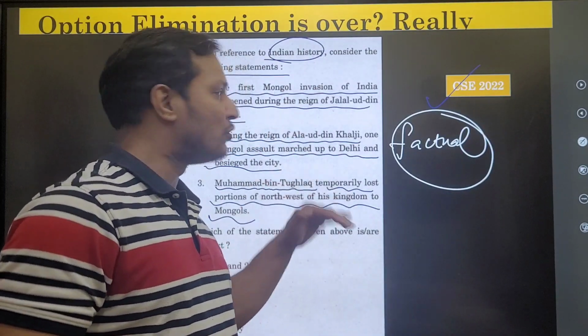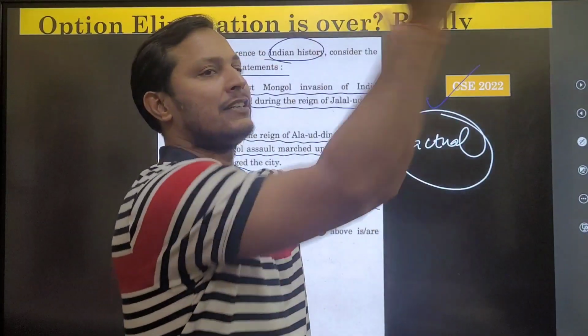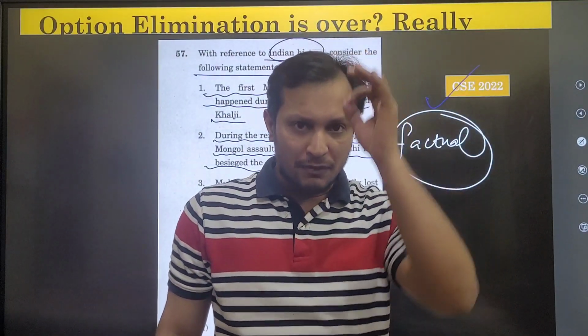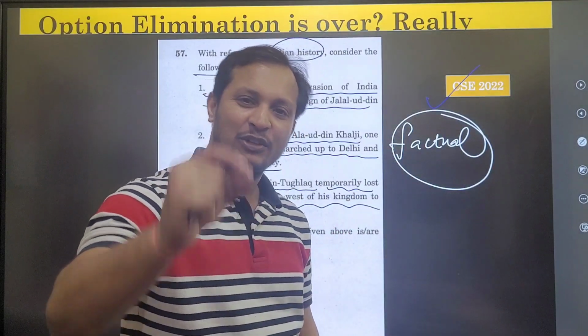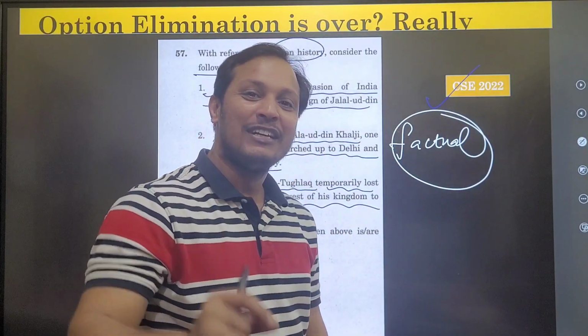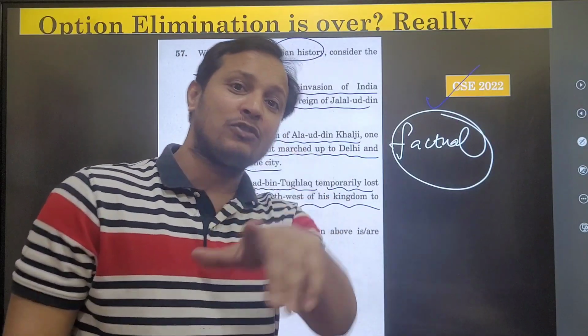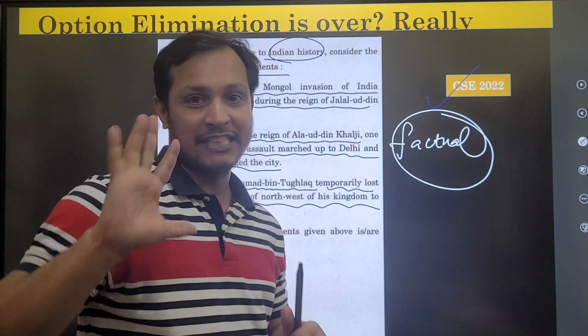Many of you will read the first line and skip the question, and go to the next question. But if you have mastered my option elimination technique, then you can solve this in seconds. I'm proving today that UPSC also wants you to solve this using my techniques. I'm making a very strong statement.